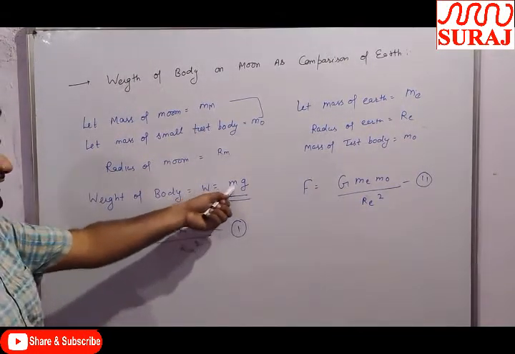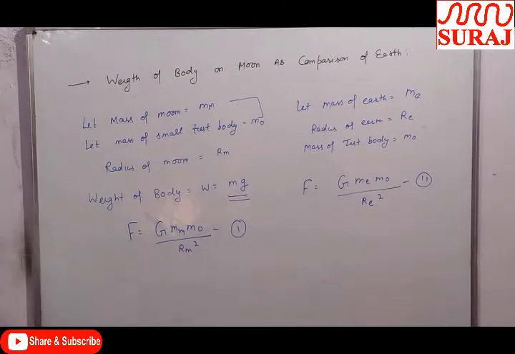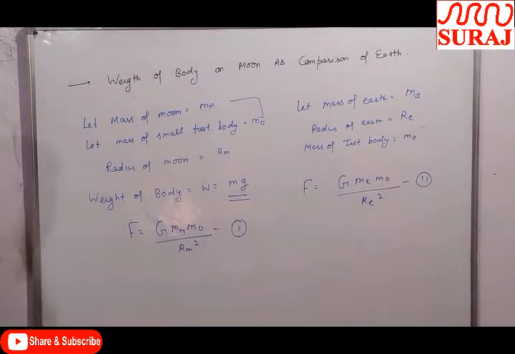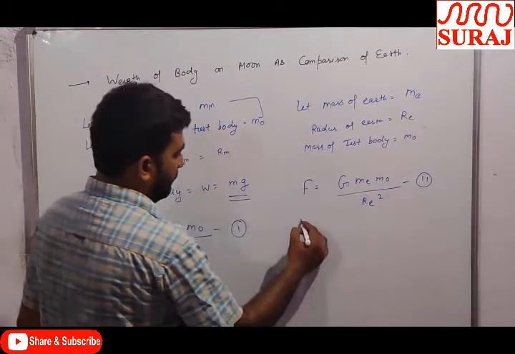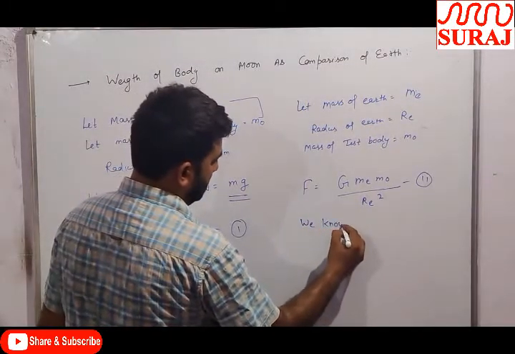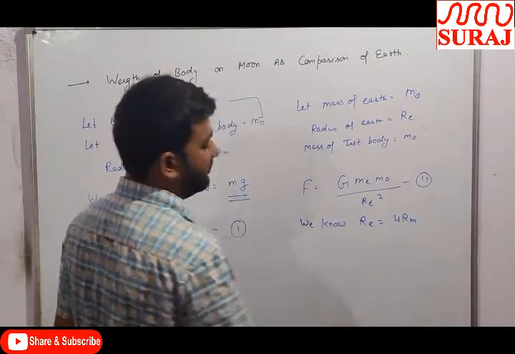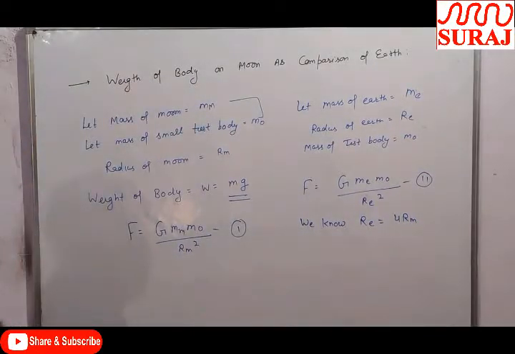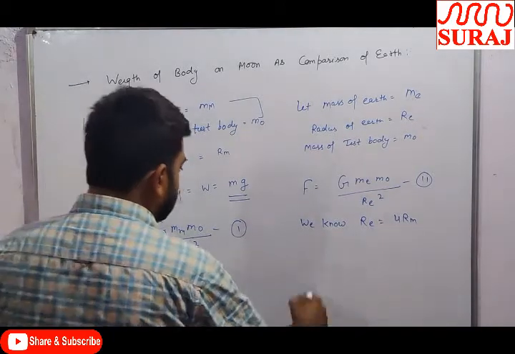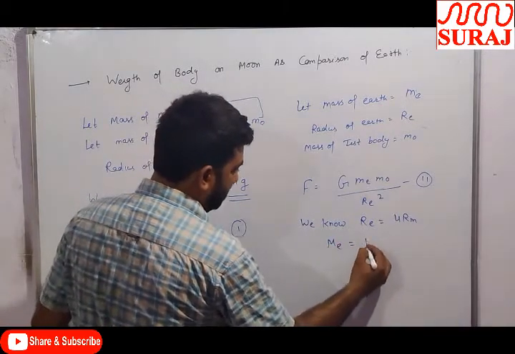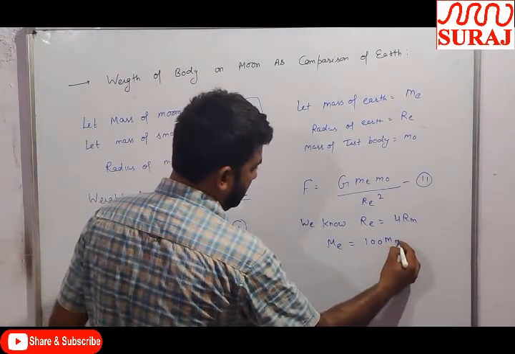That force is comparably equal to the weight: W is equal to mg and F is equal to mg. From here we know the radius of Earth is equal to 4 times the radius of the moon. We will imagine this for comparison. And the mass of Earth is equal to 100 times the mass of the moon.